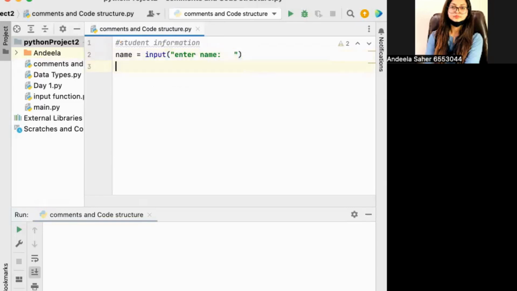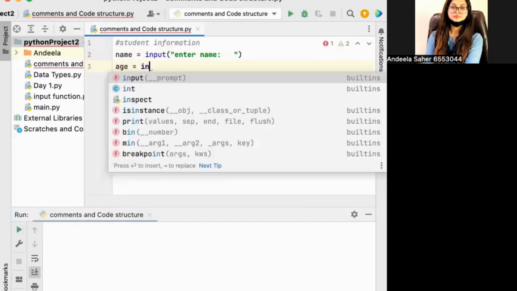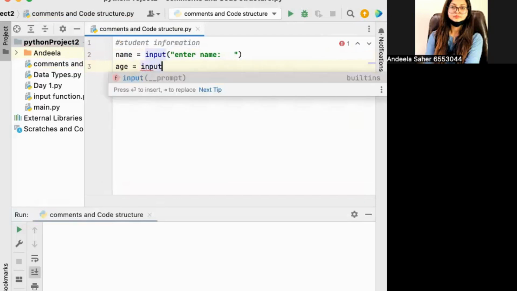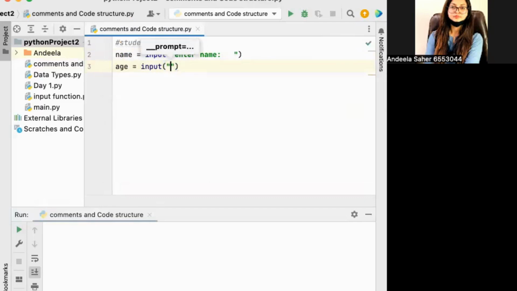I'm going to ask two things. I'm creating one more variable with the same pattern, input, and then parentheses, and then quote marks, and then I will say enter age. Okay, so I'm going to run it.